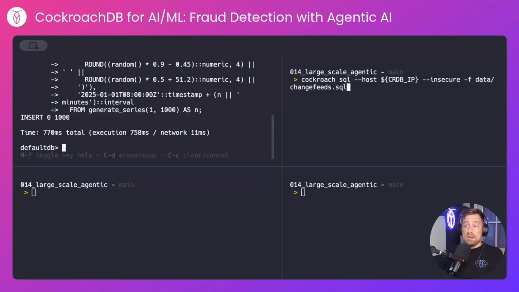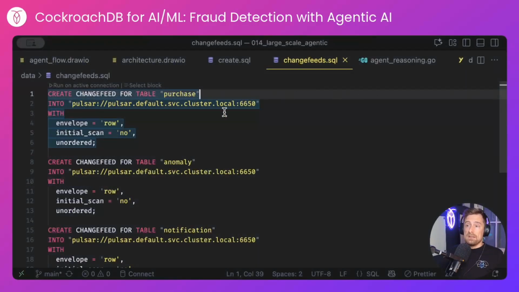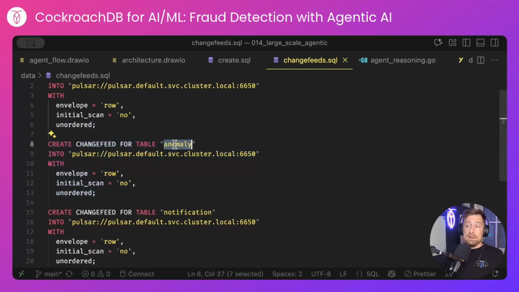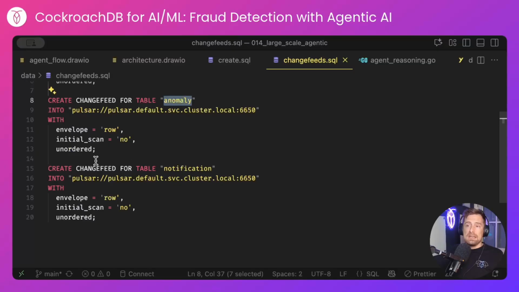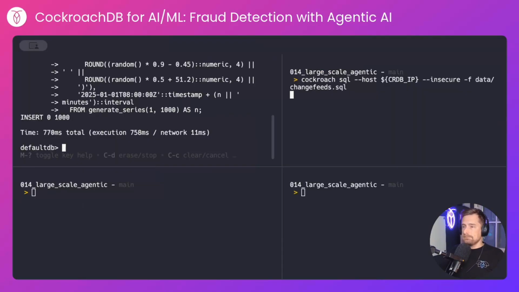I'll create the 3 change feeds that I mentioned earlier. Those look like this. I have a change feed for the purchase table, which will create a purchase topic in Pulsar. Ordering isn't important for this because I have lots of different customers all making purchases. I have another change feed for anomalies and another for notifications. Again, the ordering isn't important for these.